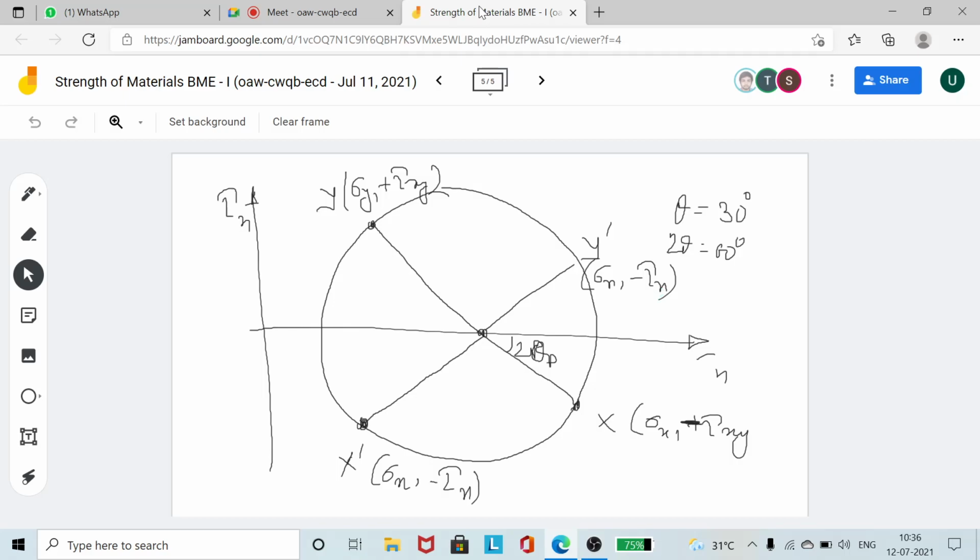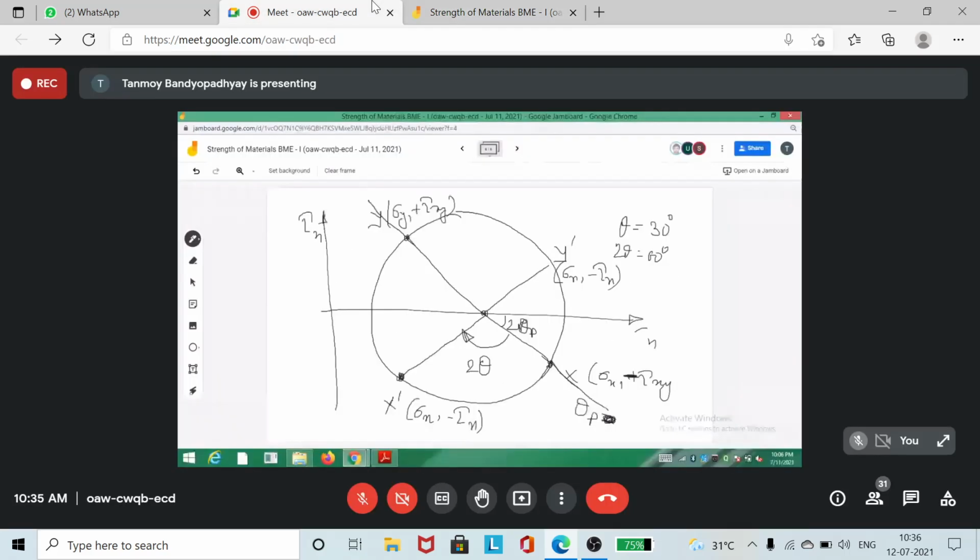First you have to draw the principal plane, this is the principal plane that you asked about earlier. So in this case, this one is your principal plane. This is your theta p line, or the principal plane line. So from the principal plane you have to rotate by 2 theta in the clockwise direction. If you rotate it by 2 theta clockwise, the xy diameter will take a different position, x prime, y prime. So now you find out the coordinates of x prime, y prime. Those will be sigma n, tau n and sigma n, minus tau n.